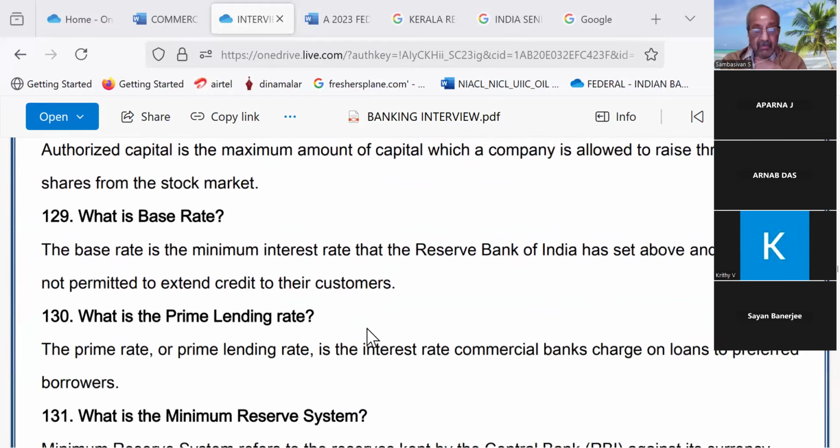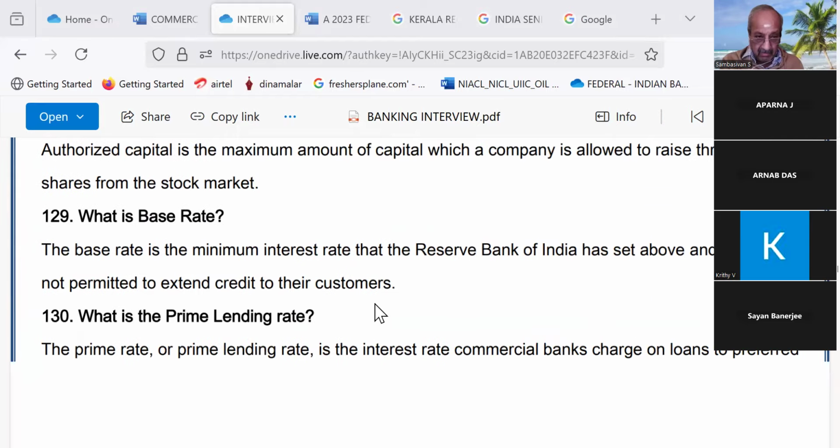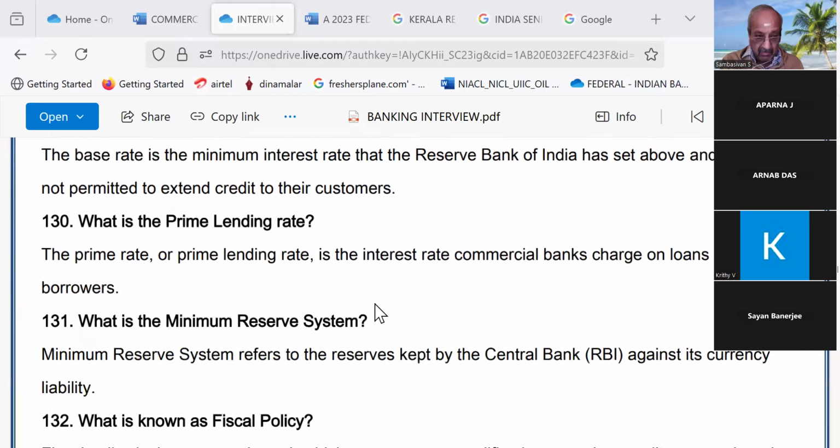The base rate is the minimum interest rate set by the Reserve Bank of India, below which banks are not permitted to extend credit to their customers. What is the prime lending rate? The prime rate or prime lending rate is the interest rate commercial banks charge on loans to preferred borrowers.